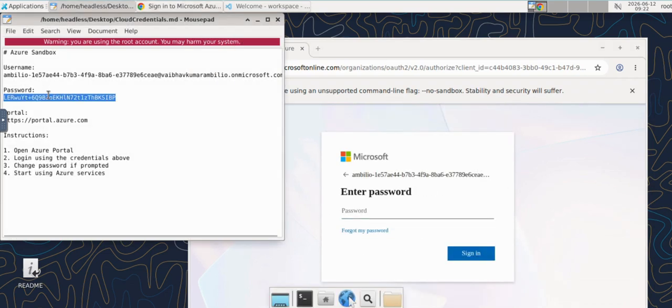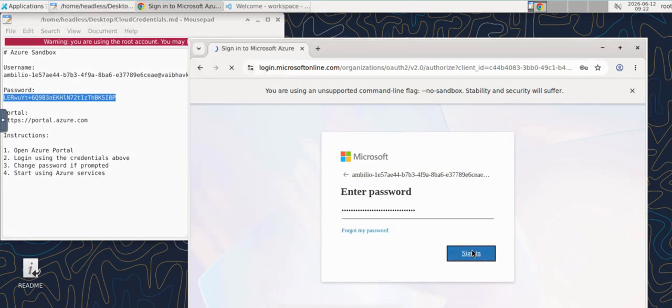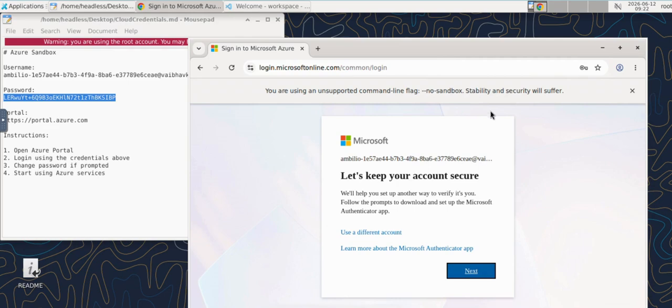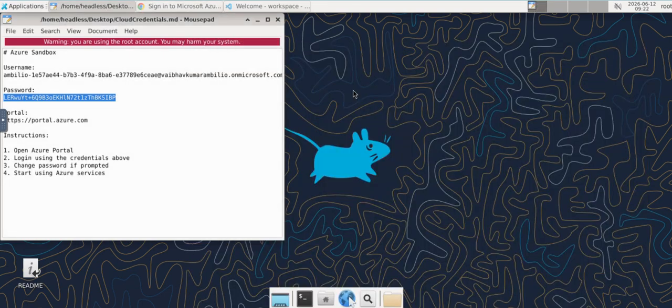So put in the username and password, and we will be able to log in. Yes. Similarly, in this case, we provide the MD file for each of the users.